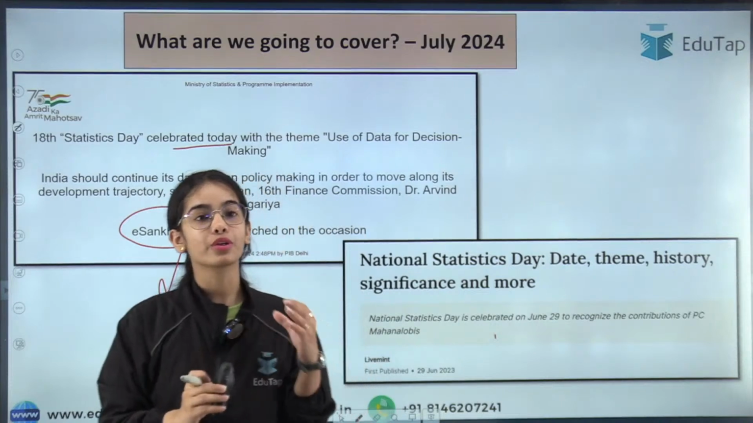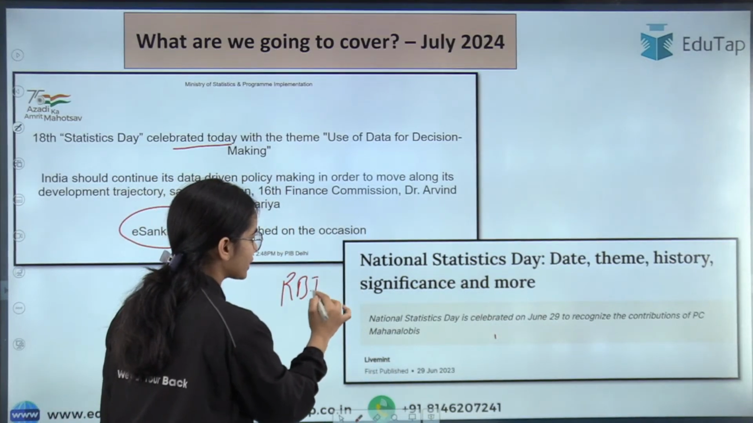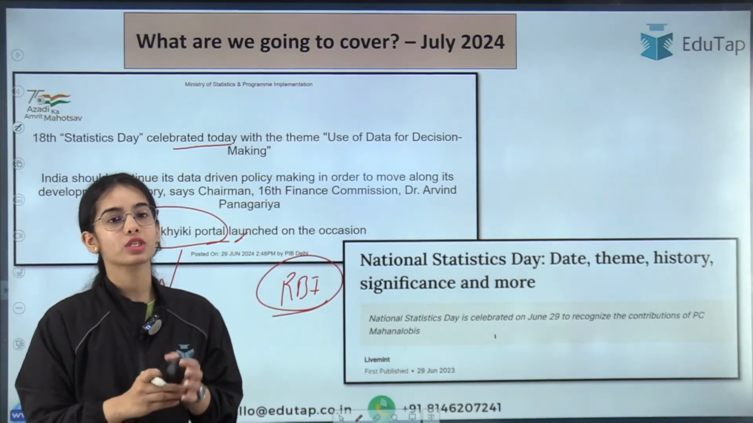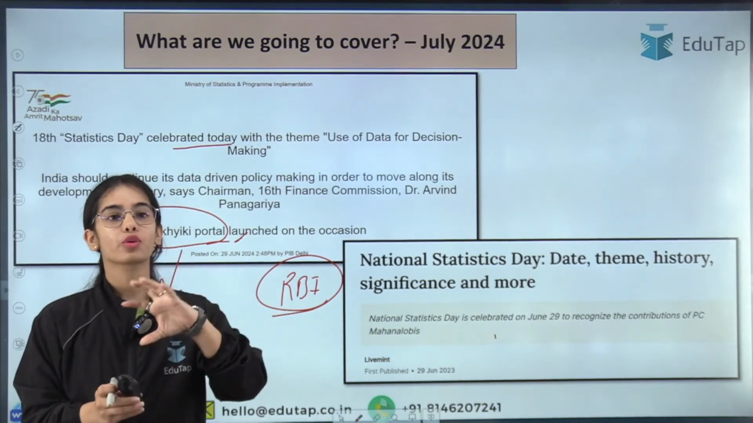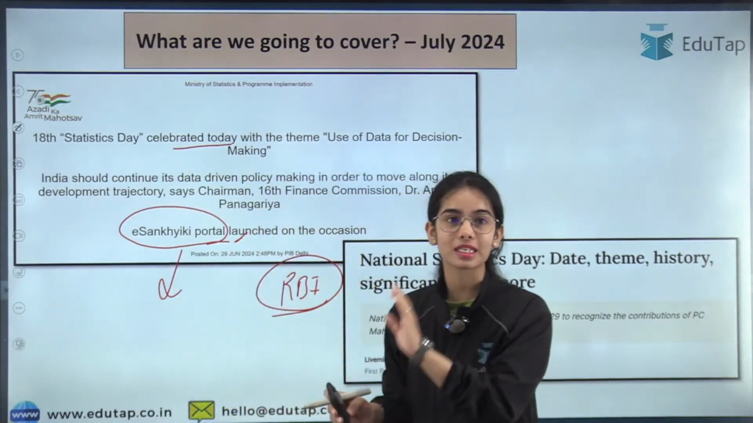All of that we are going to discuss in today's session, as well as the conference conducted by the Reserve Bank of India. The 18th annual Statistics Day conference was held by the Reserve Bank of India. So we will understand what the conference was, and what discussion happened in the conference. All of this we are going to discuss in today's session.